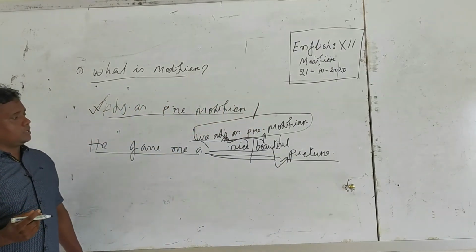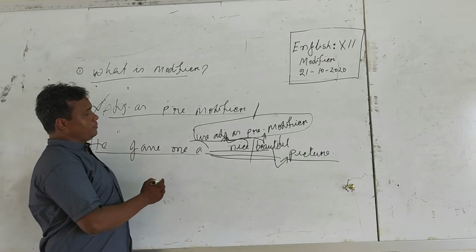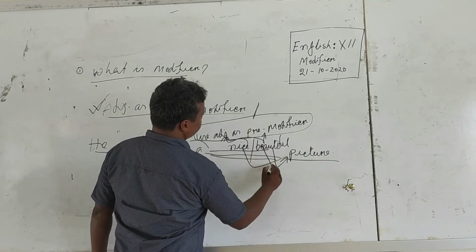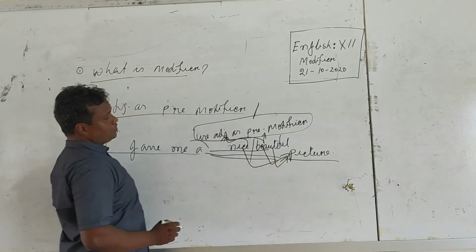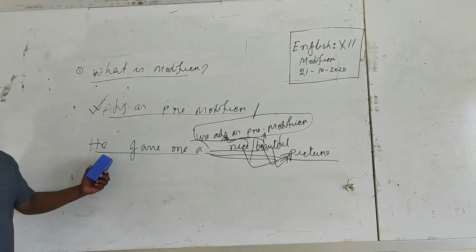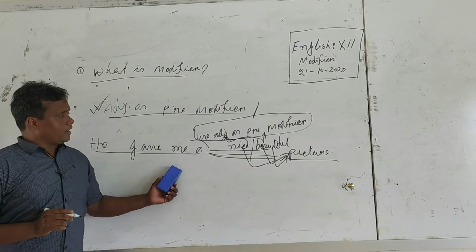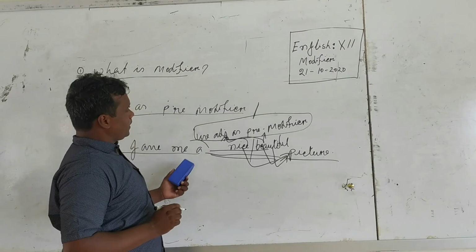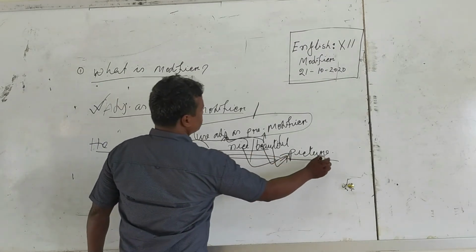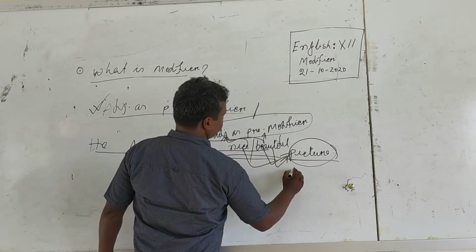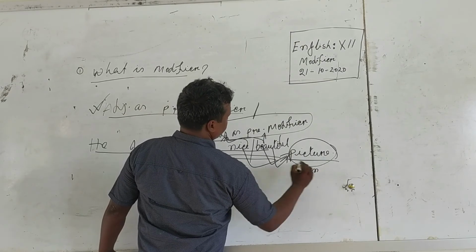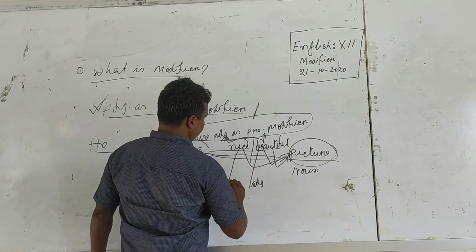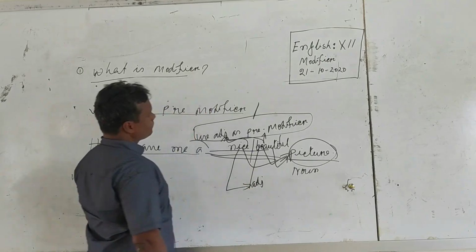What type of picture did he give me? He gave me a nice picture. Here nice or beautiful modifies picture. So we learn adjective as pre-modifier. Use of adjective as pre-modifier. Picture is a noun, beautiful is an adjective, nice is also an adjective.